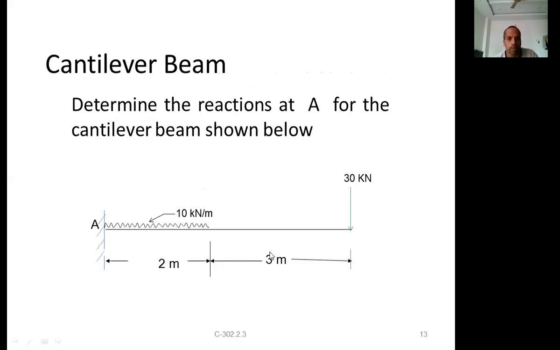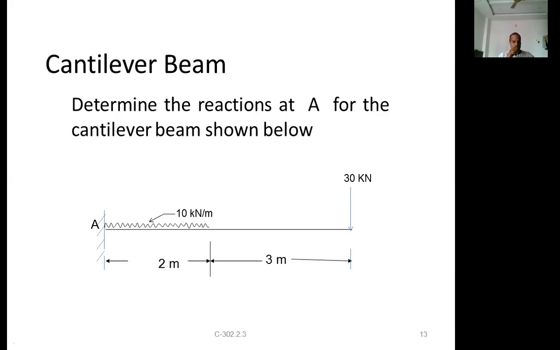It is a cantilever beam. So in the cantilever beam, how do we calculate the reactions? Determine the reactions at A for the cantilever beam shown below. First of all, what is a cantilever beam? A cantilever beam is one where one end is fixed and the other end is free.